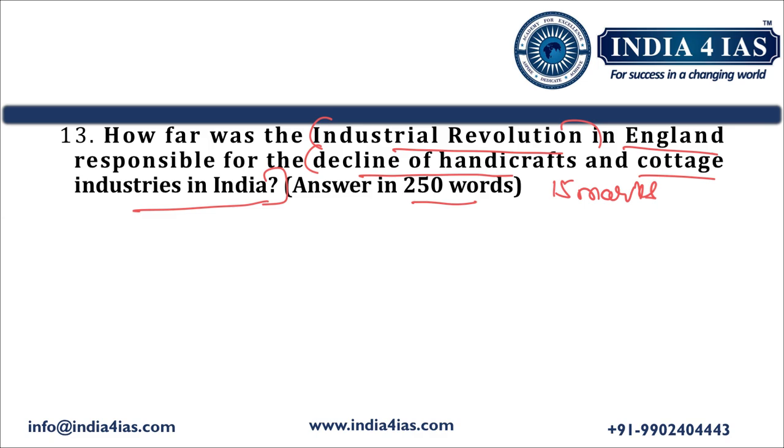So we have to begin our answer by writing an introduction. What can be a good introduction? We should define the Industrial Revolution and its features briefly and in a summarized manner. That constitutes a proper introduction. So what is the Industrial Revolution? The Industrial Revolution in England happened in the 18th and 19th centuries, and it was a transformative event that altered the global economic landscape. It ushered in an era of mechanized production, increased productivity, and the rise of factory-based industries. So this is an introduction.